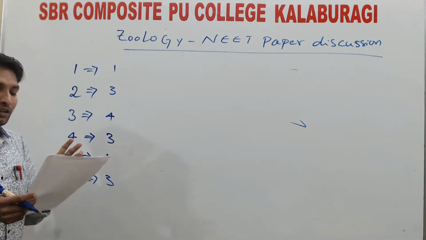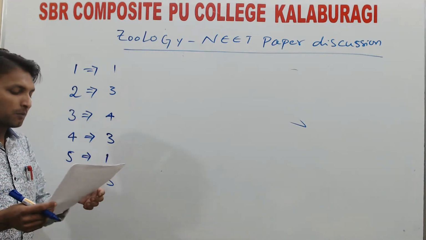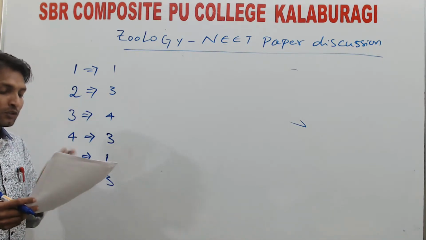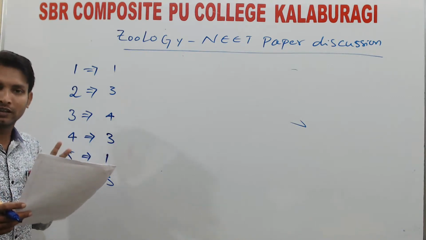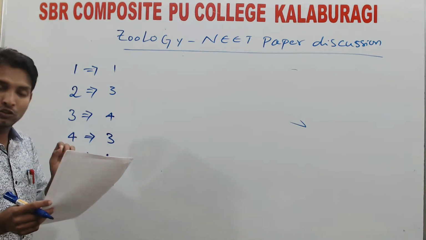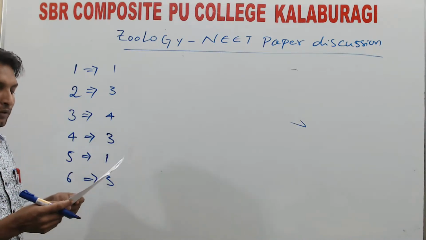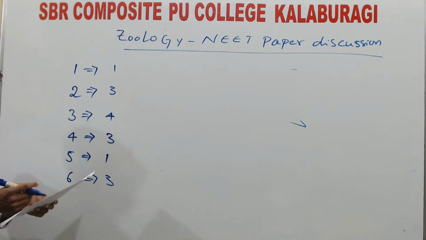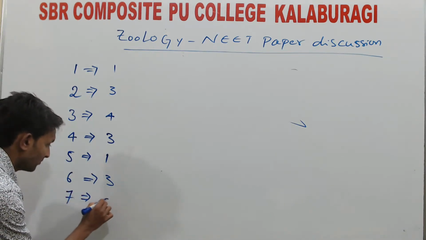Carcharodon, which is a white shark, has kidneys, and Myxine also has kidneys. So the first 2 options belong to the Chordata phylum. Third one is Hemichordata, which has a proboscis gland, and the fourth one is Asterias, which is an Echinodermata, which does not have any specialized excretory system. Question number 7, option 4.